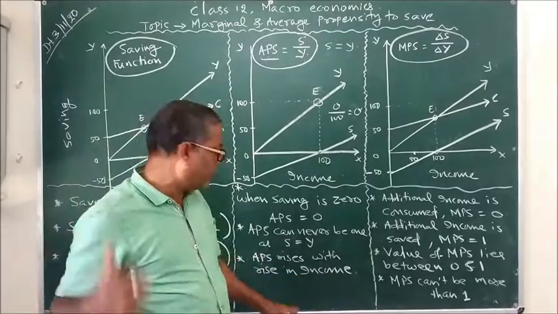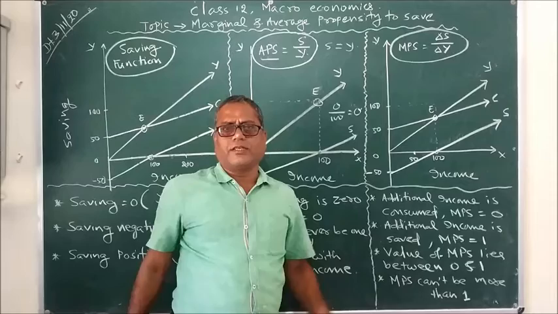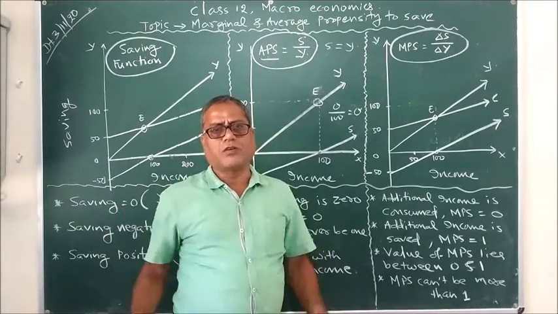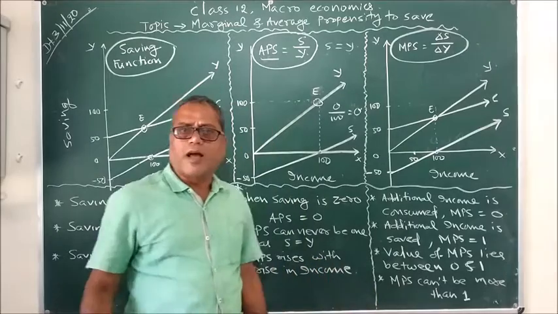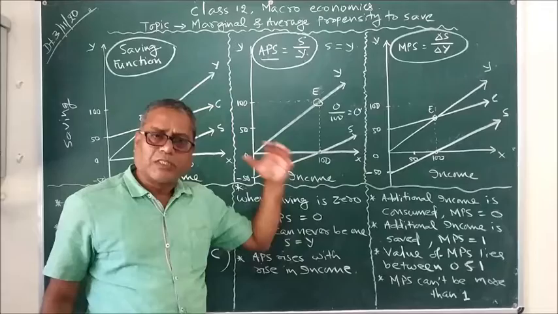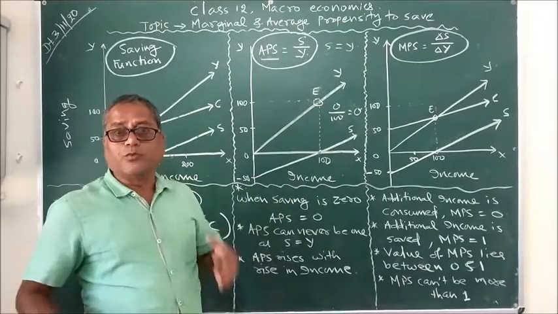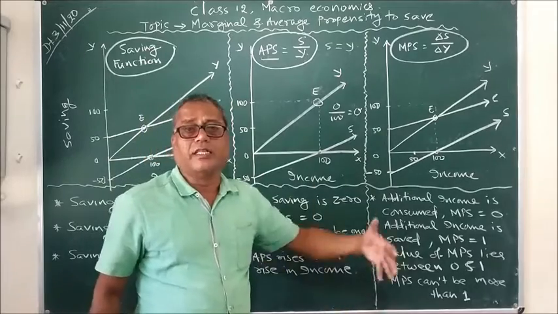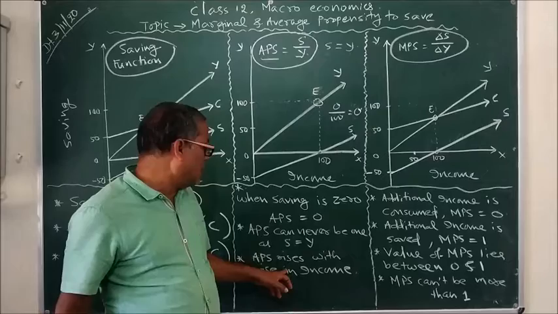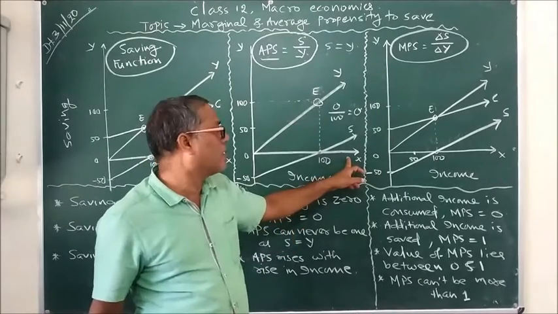In the last class also we discussed that as our income rises, more and more of our basic requirements are fulfilled. That's why we tend to spend less and save more. And as with each rise in income we are saving more and more, obviously APS rises with a rise in income.